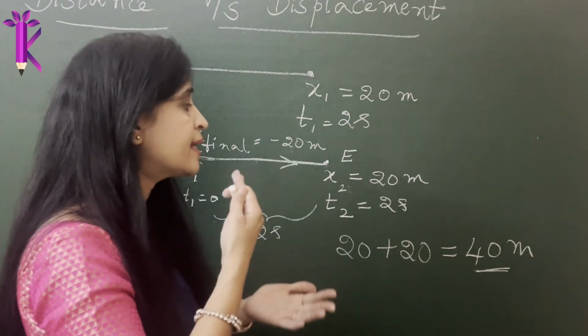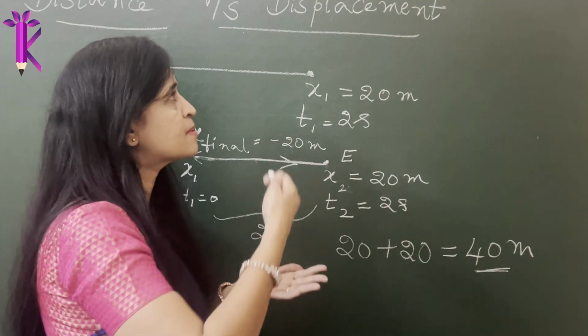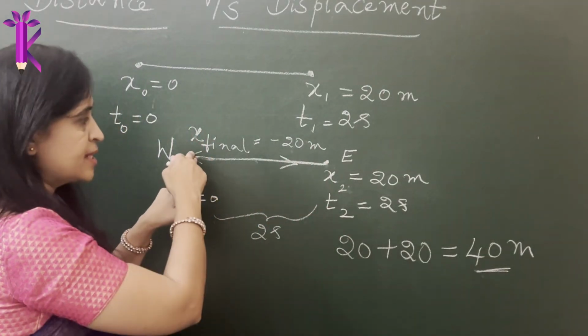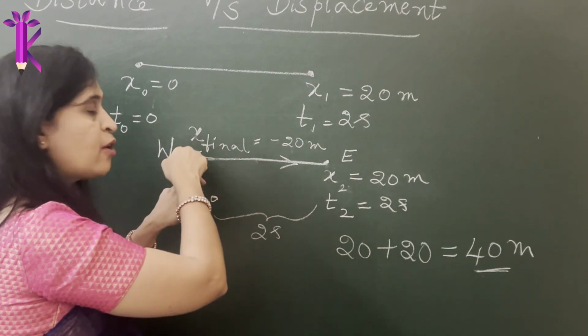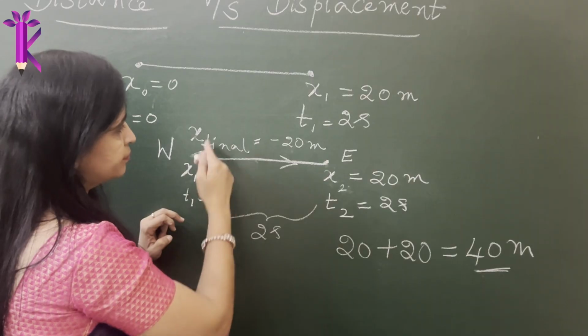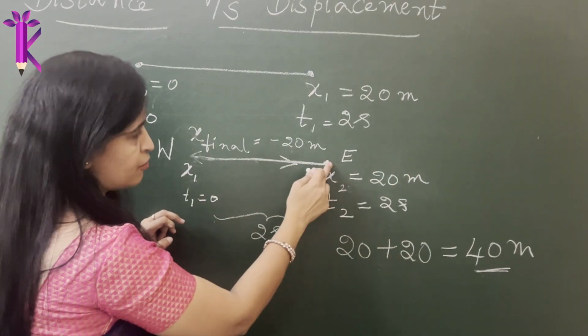Now, if someone asks me to calculate the displacement covered by the object, then I say it started from the same point and ended back on the same point. So the initial position, so you see it covered a distance of 20.